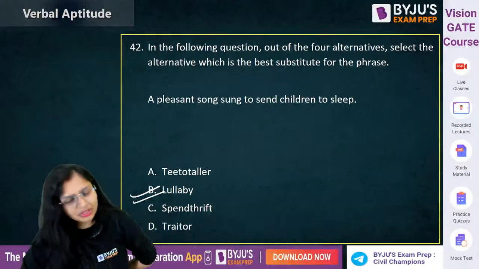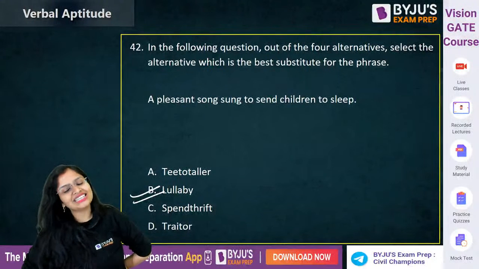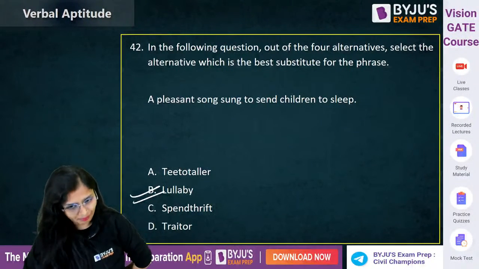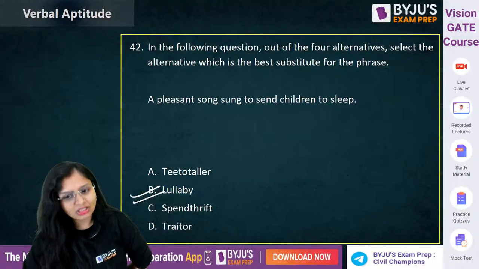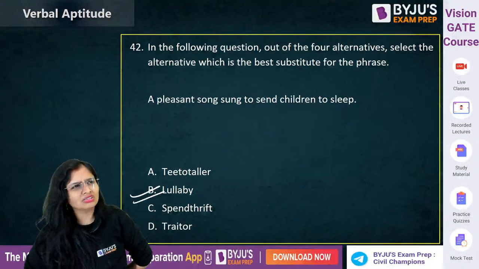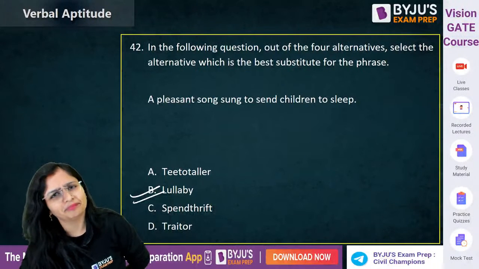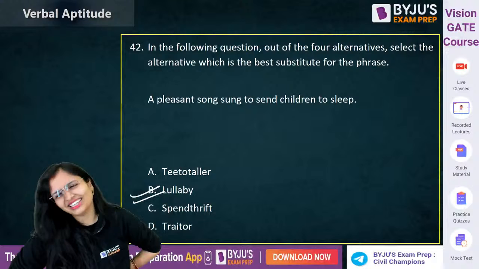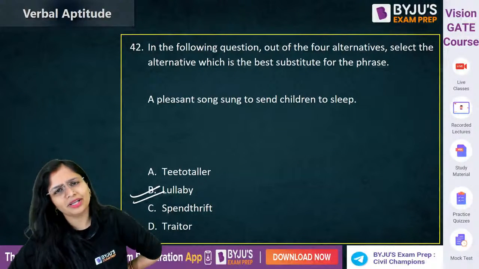Teetotaler means a person who never drinks alcohol. One who never drinks alcohol is called a teetotaler. Spendthrift is a person who carelessly spends money. You call that person a spendthrift. Okay, you are earning money, but you spend it carelessly anywhere.